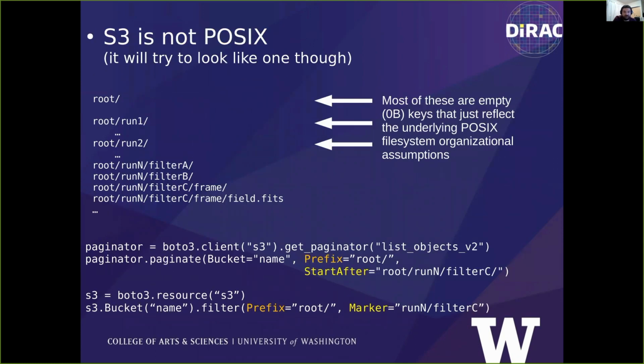Another thing to keep in mind is that S3 is not a POSIX compliant file system. It will try to look like one though. Empty keys will be displayed and act like directories, but in reality, the mental model you want to adopt is more like a flat list of keys. Right, so searching for matches has to search the whole list, but we don't have to do that, which can save on cost and performance.